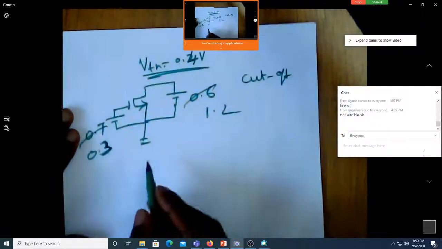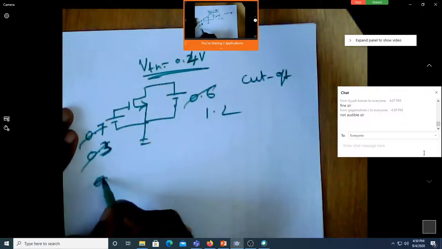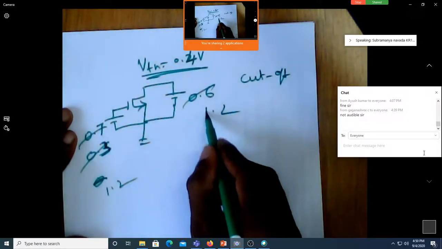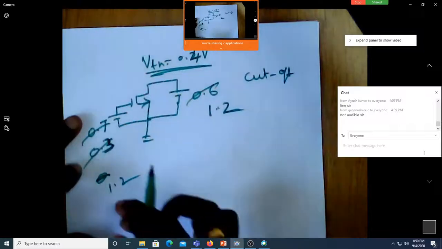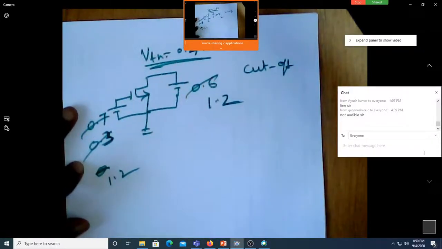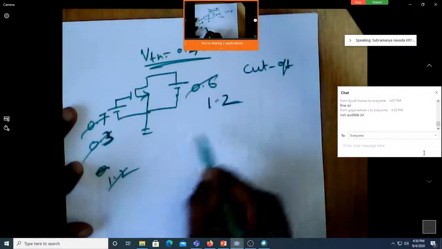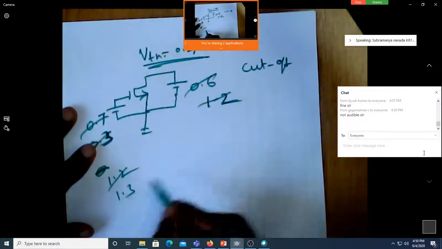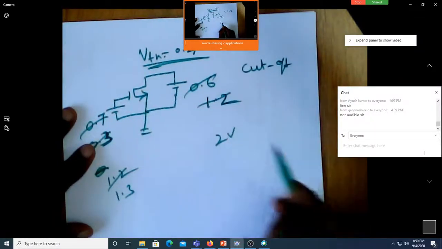Fine. Now it is 1.2, 1.2. Tell me now. This is 1.2, that's also 1.2. Saturation. Correct? Now 1.3, 2 volt.